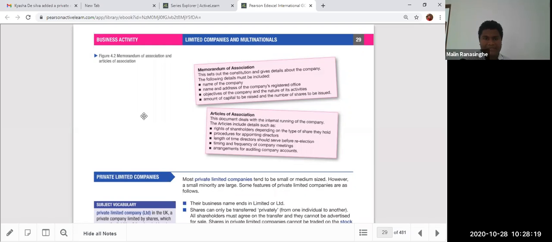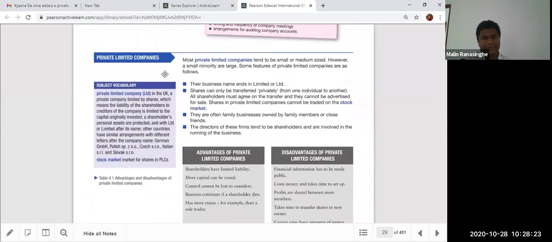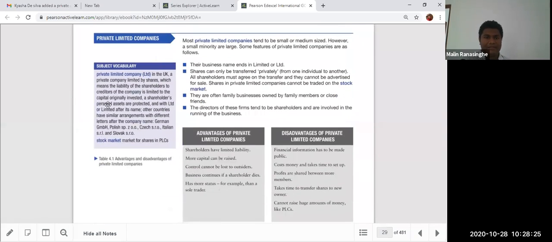Private limited companies, we can start with that. The first limited company is a private limited company. Because of the definition of the private company, you can see in the UK, a private company limited by shares means the liability of the shareholders to creditors of the company is limited to the capital originally invested. The shareholders' personal assets are protected, and it has 'limited' after its name.